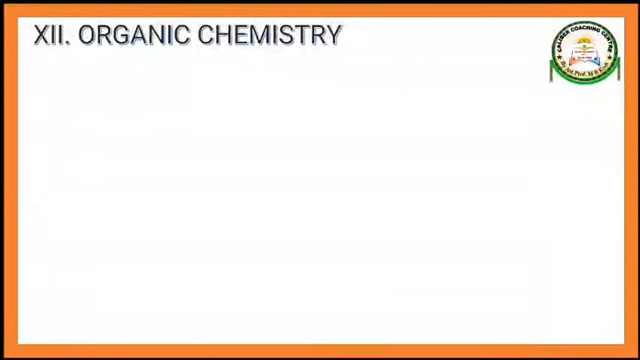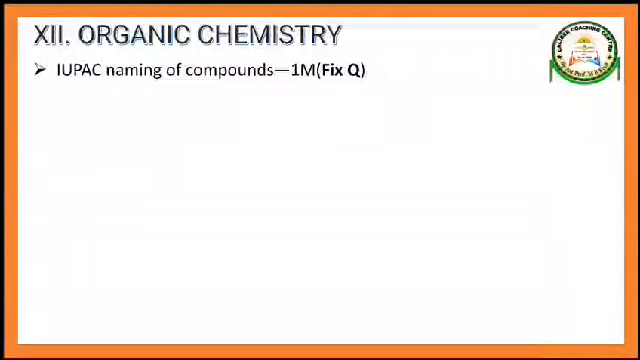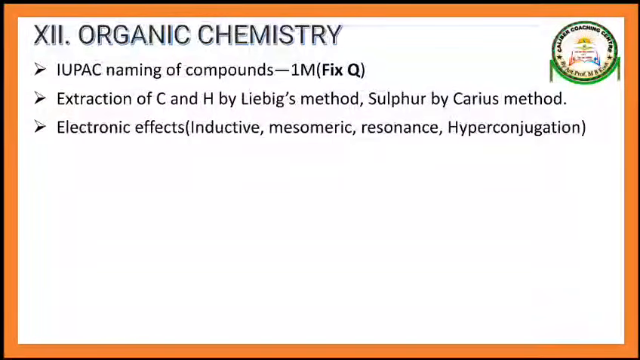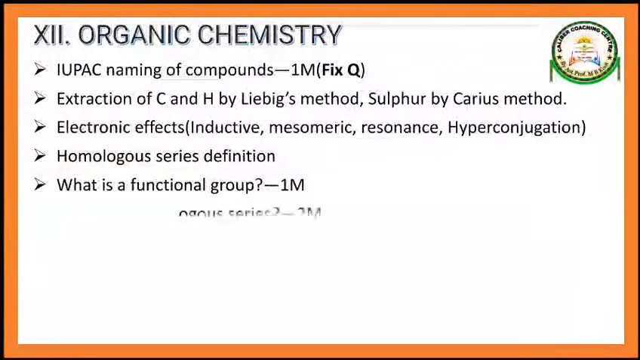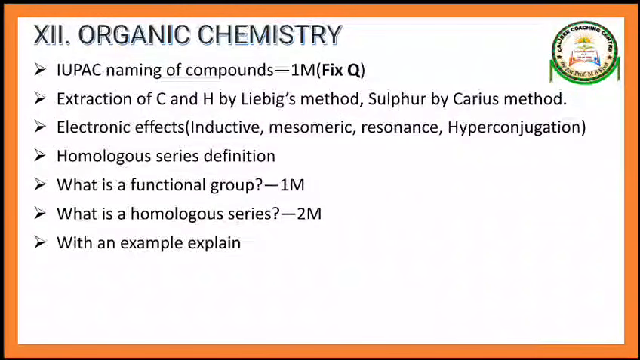Chapter number 12, organic chemistry. See, guys, organic chemistry means some basic principles and techniques in organic chemistry. First, IUPAC naming of compounds, extraction of carbon and hydrogen by Liebig's method, sulfur by Carius method, electronic effects, homologous series, and functional group.